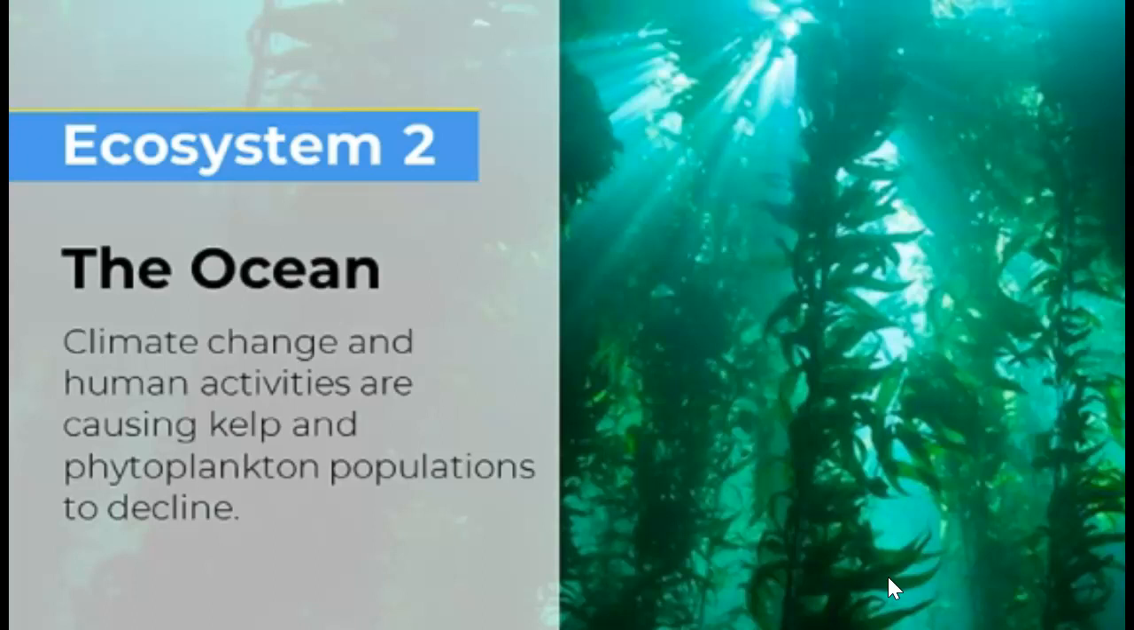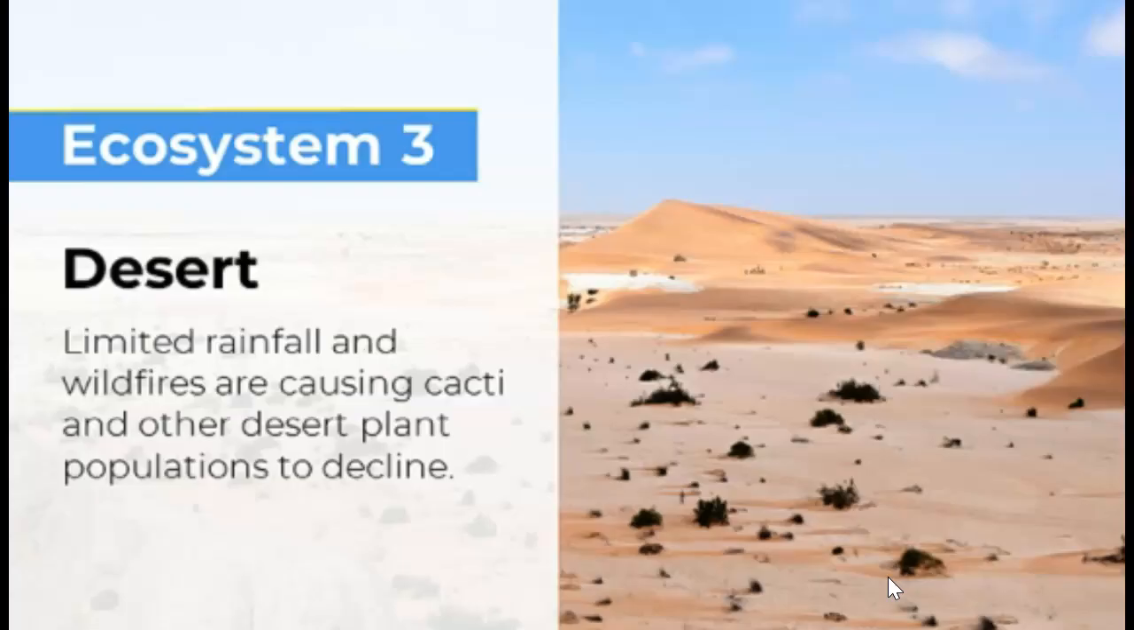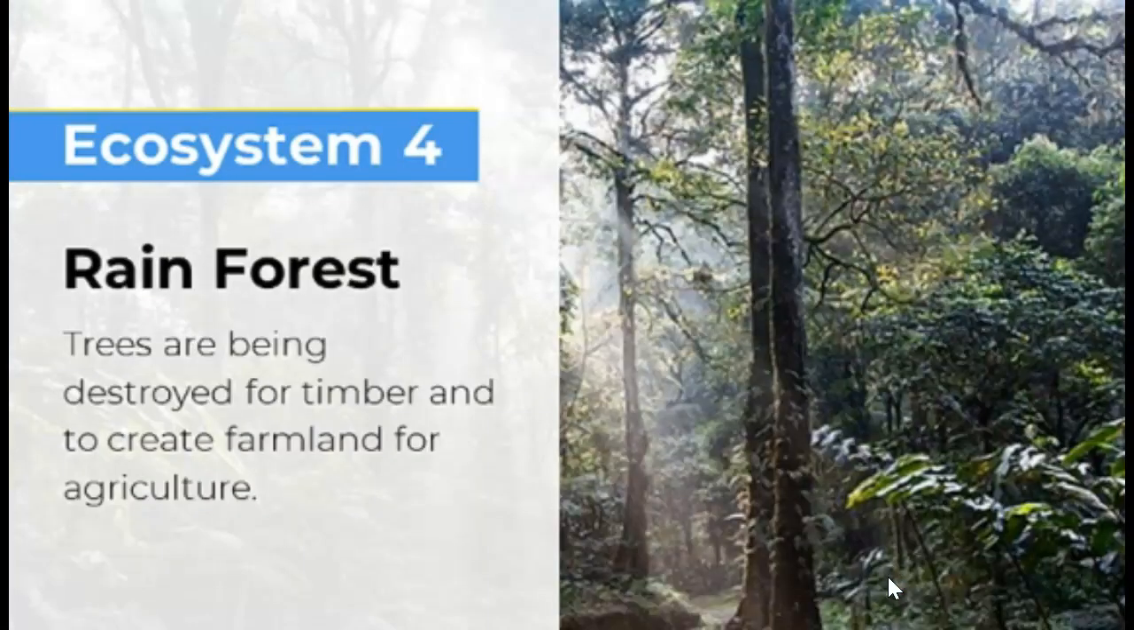Climate change and human activities are causing kelp and phytoplankton populations to decline. Ecosystem 3, the desert. Limited rainfall and wildfires are causing cacti and other desert plant populations to decline. Ecosystem 4, the rainforest. Trees are being destroyed for timber and to create farmland for agriculture.